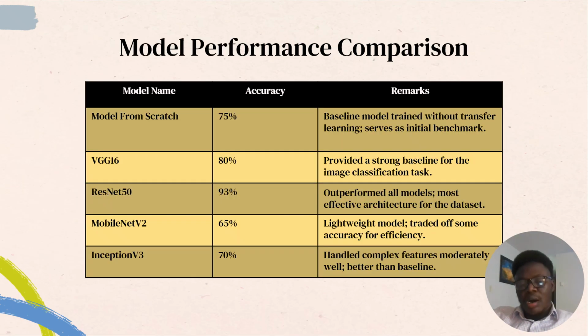So this is how our model performed. Our model from scratch performed about 75%, VGG16 80%, and our best model was the ResNet50, which is 93%. The best performance is to get close to 99 or 100, so what we did is to create a precaution for the rest of the percentage that is left. We created a form of precaution to see why the model is not performing to a higher accuracy, but we were able to get 93%, which is good for basic representation and predictions.